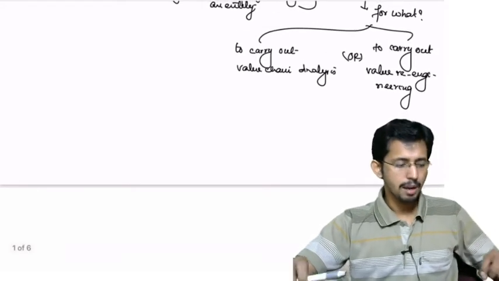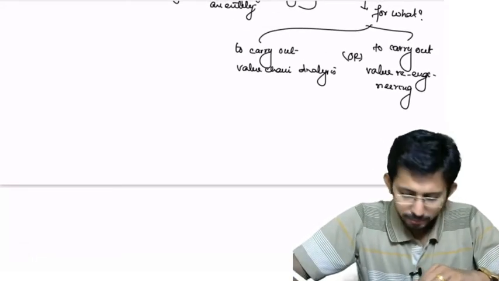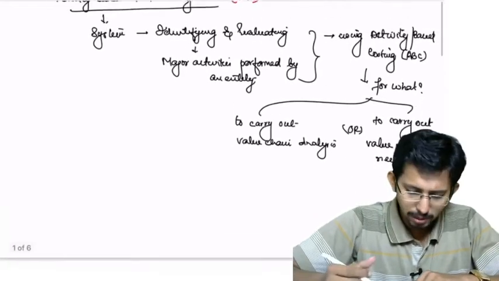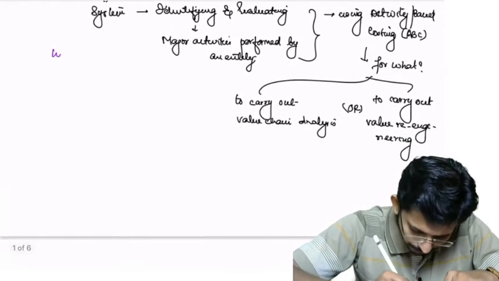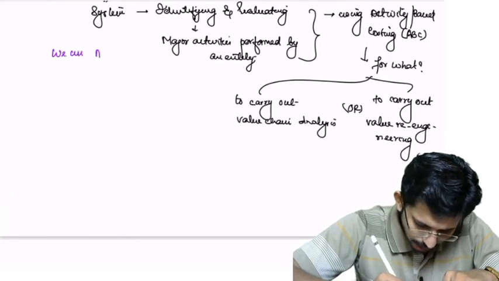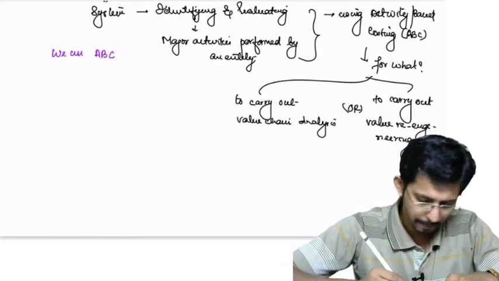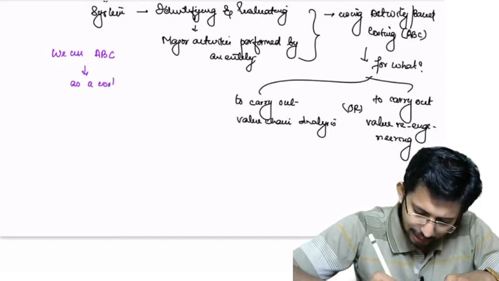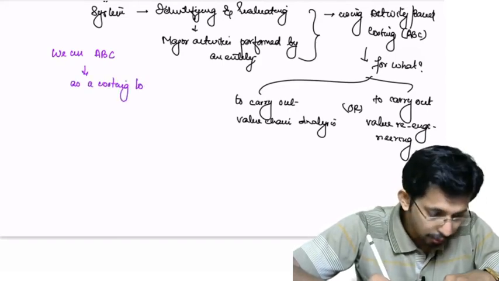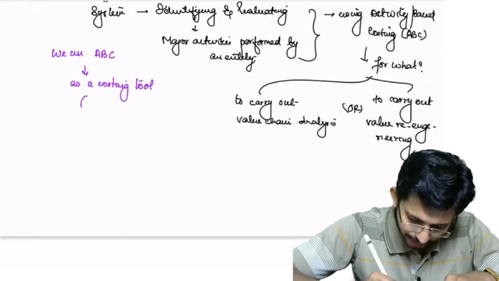Activity based cost management. The specialty of this method is that we use activity based costing as a costing tool. For what purpose? To manage the cost.